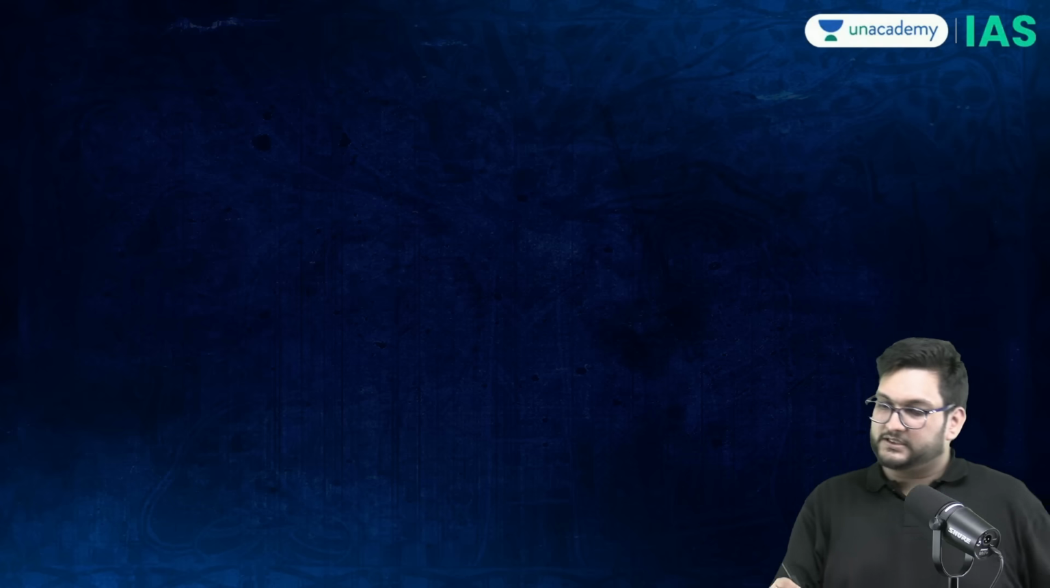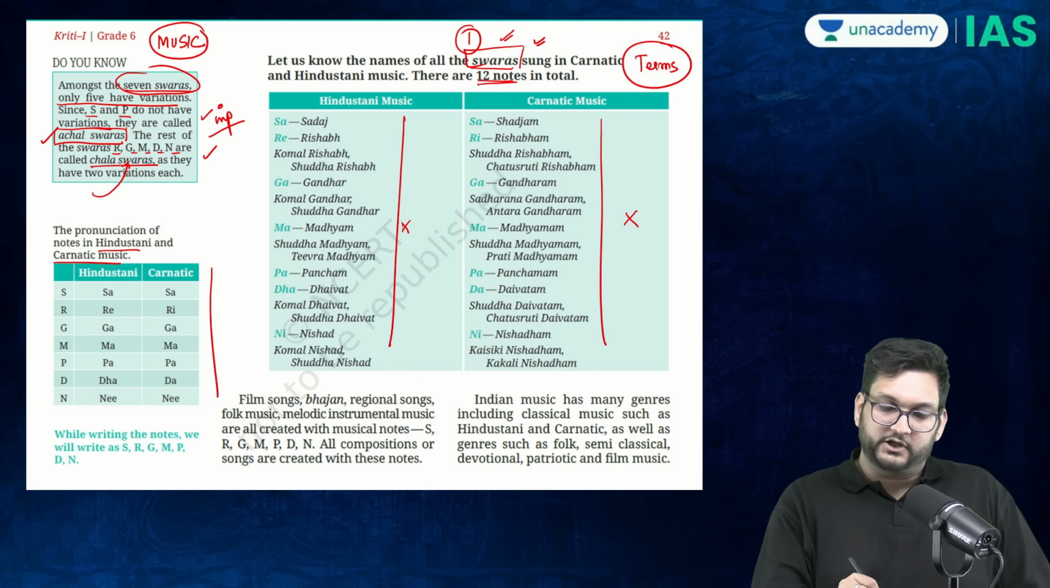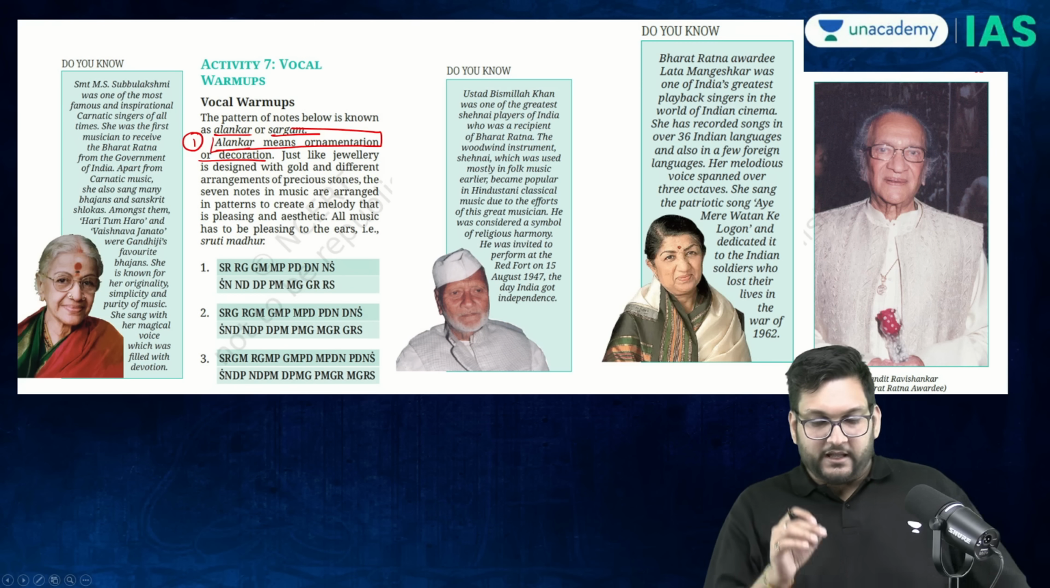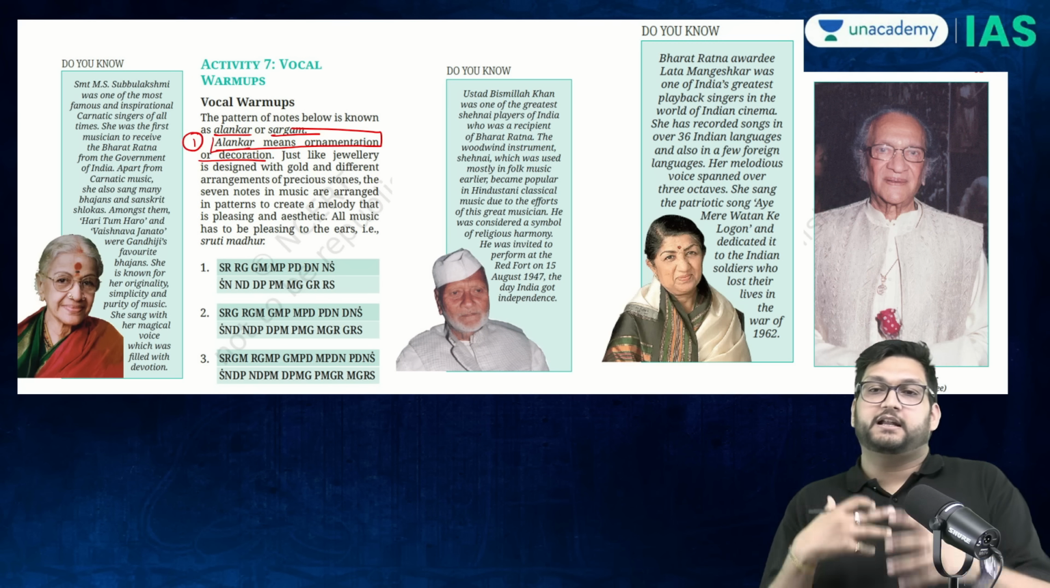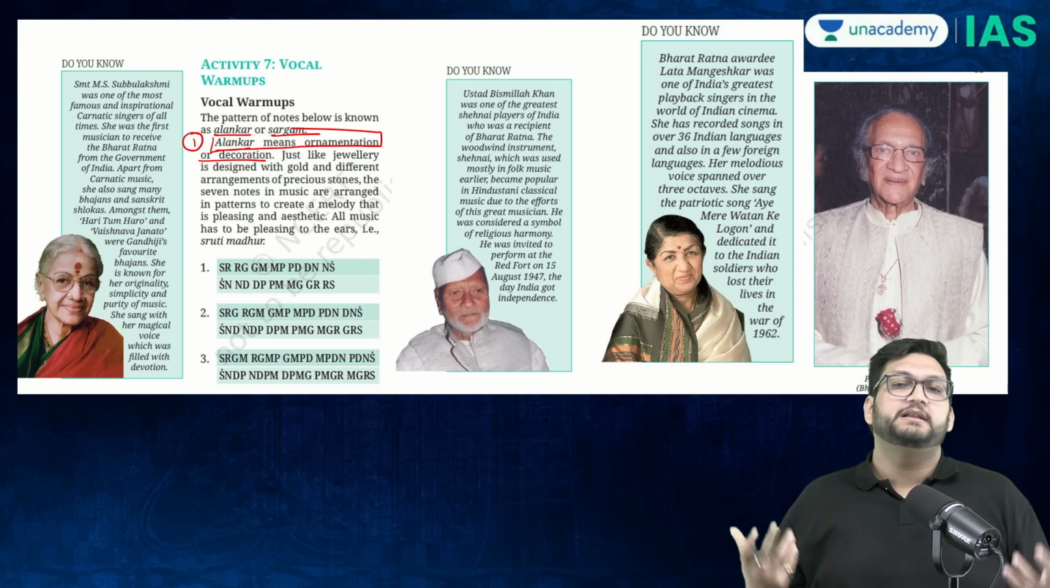I'll mark the words here for you again. This is important, swar. This is an important table for us, did you know? And alankar means ornamentation, and how different alankars are used by different artists to make their melody more pleasing.